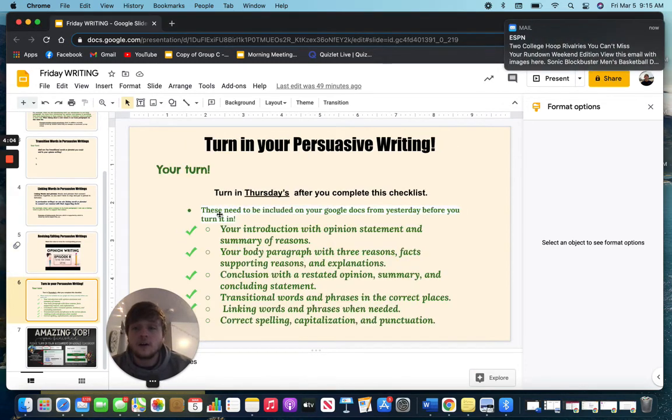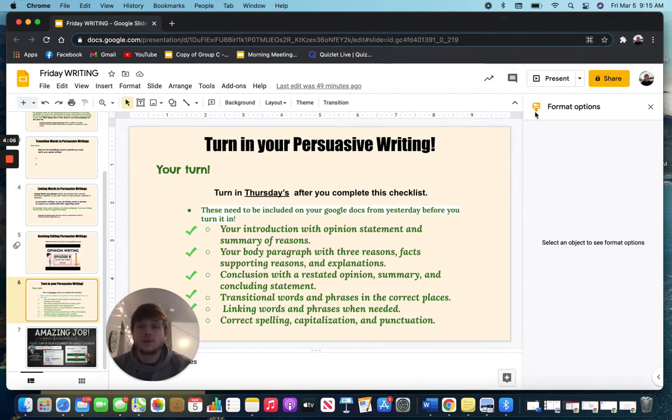And then these are all the things that you are going to need in your persuasive writing before you turn it in today. So you are going to use this checklist. These need to be included on your Google Docs from yesterday before you turn it in. You need your introduction with your opinion statement and a summary of those reasons. You need your body paragraph with 3 reasons, facts supporting your reasons, and explanations. You need a conclusion with a restated opinion, summary, and concluding statement. You need those 3 paragraphs just like we talked about over this week.